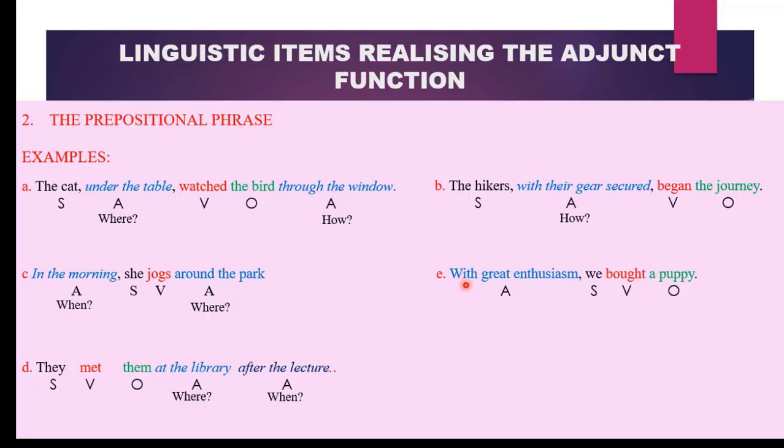The last sentence: with great enthusiasm, we bought a puppy. With great enthusiasm gives us information about how we carried out the action. Therefore, it becomes an adjunct. We is the subject, bought our verb, and a puppy suffers from the action bought, so it becomes our object. So prepositional phrases can function as adjuncts when they provide us information about where, how, or when an action occurs.